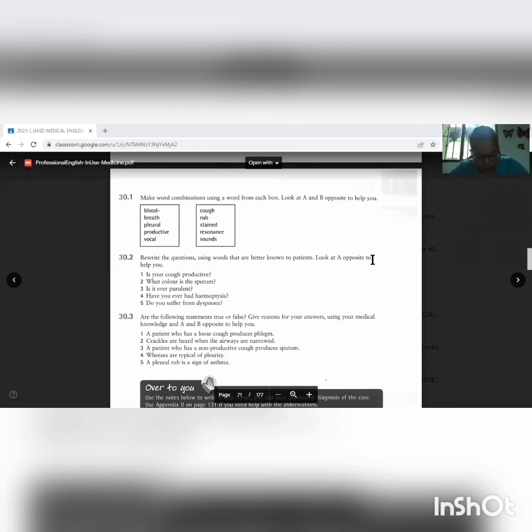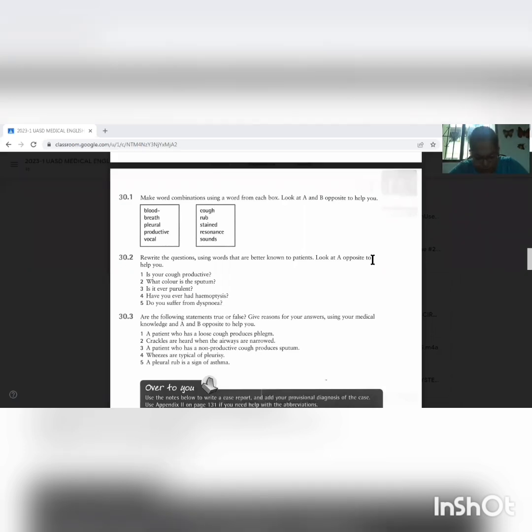30.3. 1. A patient who has a loose cough produces phlegm. True. 2. Rhonchi are heard when the airways are narrowed. False. 3. Crackles suggest the presence of fluid in the lungs. 4. Wheezes are typical of pleurisy. False. Wheezes are typical of people with asthma. 5. A pleural rub is a sign of asthma. False. A sign of asthma is a wheeze.